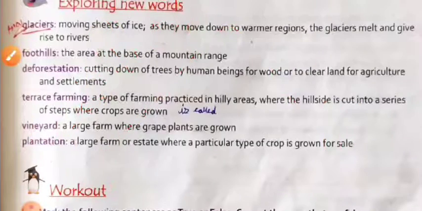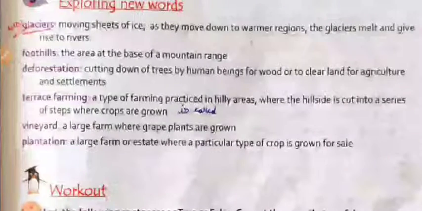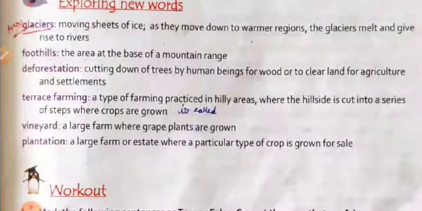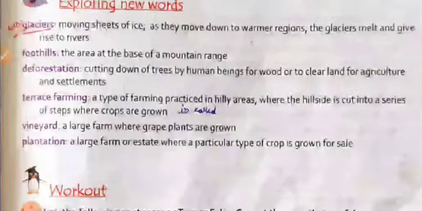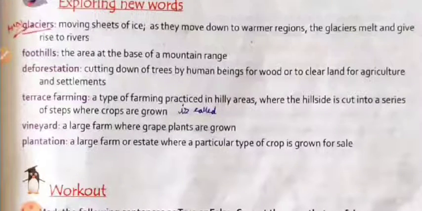Next is deforestation: cutting down trees by human beings for wood or to clear land for agriculture and settlements. When the forest is cleared, it is called deforestation.